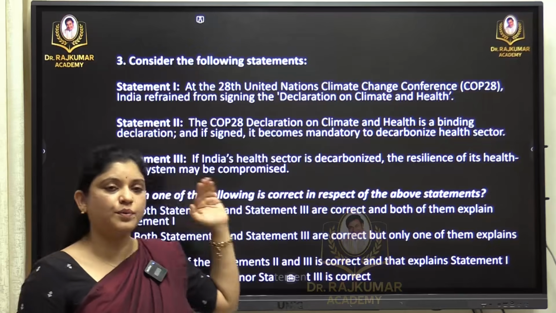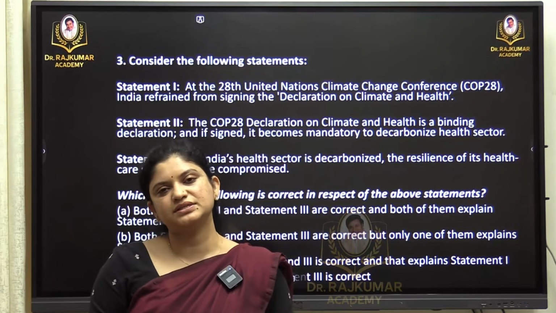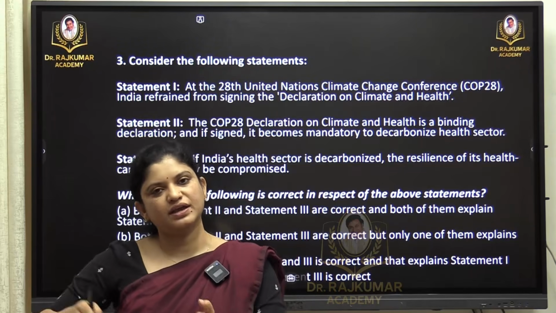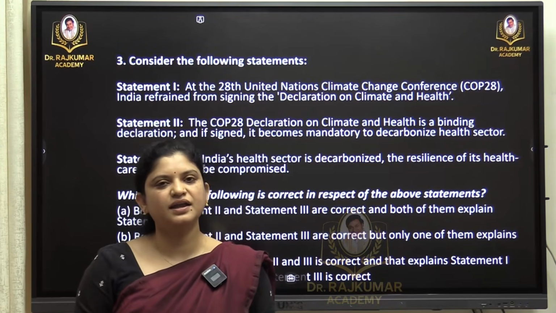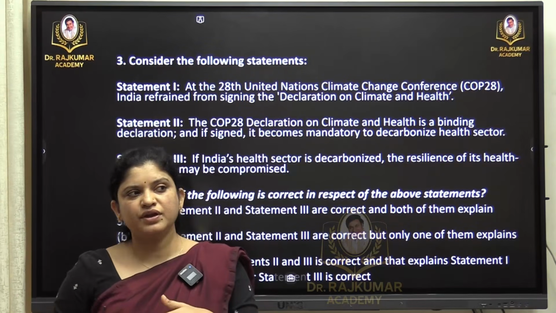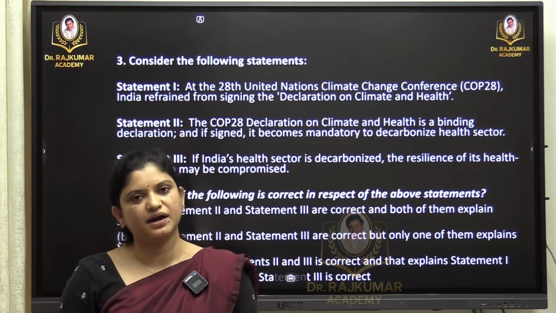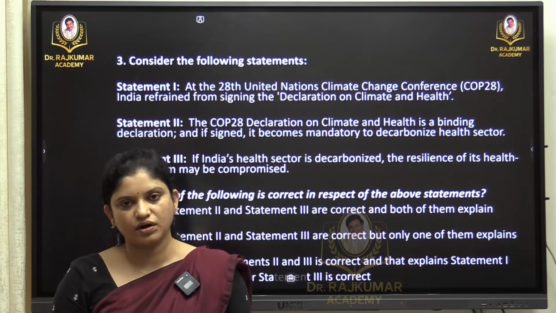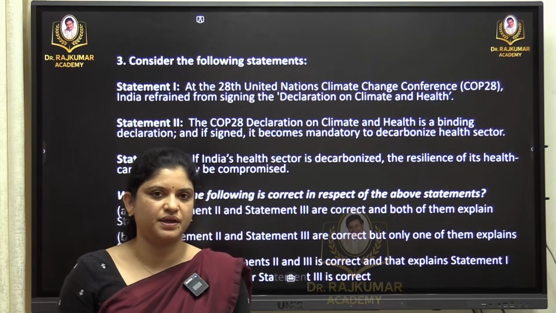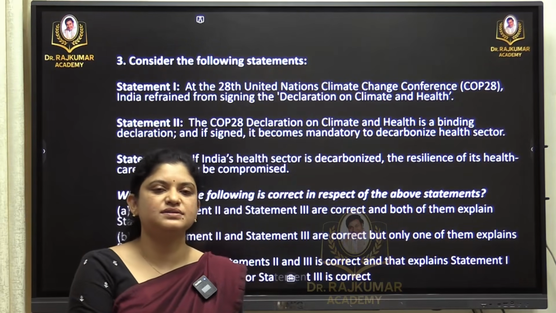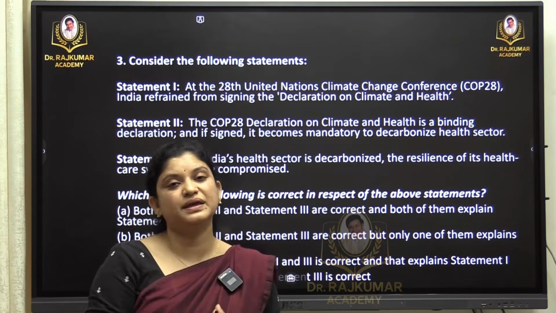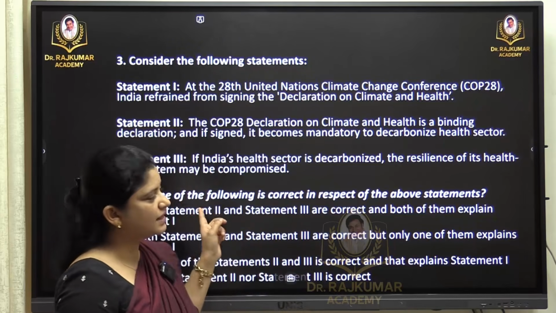Anyway, in COP28, one of the declarations was related to health, wherein when we decarbonize the health sector, we can tackle climate change. And a country like India is very specific when it signs certain agreements and declarations, because we cannot do the same as a developed country does. As we are on the path of progress in every sector, especially the health sector requires more revamping, and at this point of time, if we sign this declaration, there are certain terms and conditions to be followed, at least to be climate resilient. Now what happened here was, India has refrained.